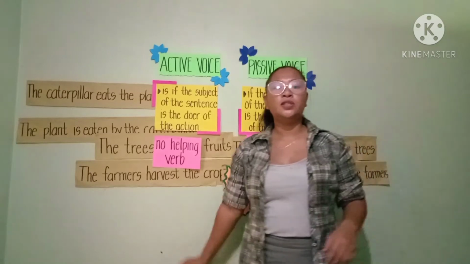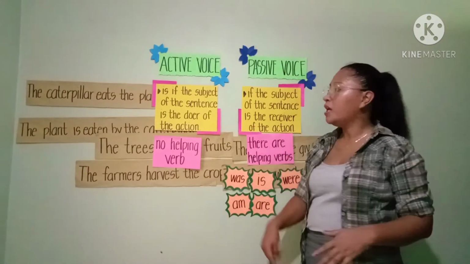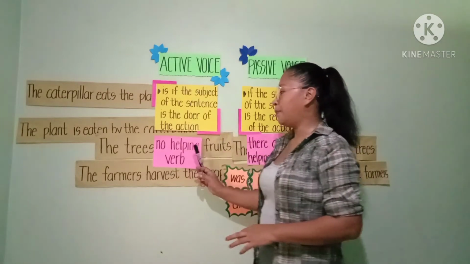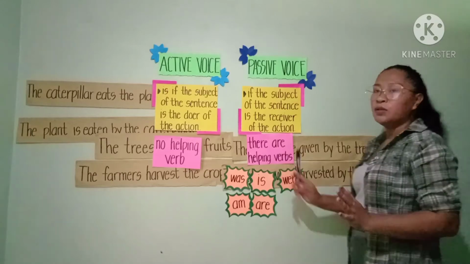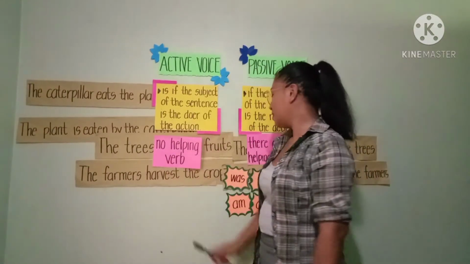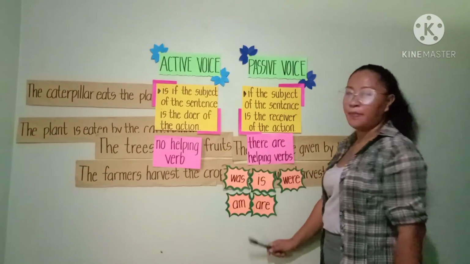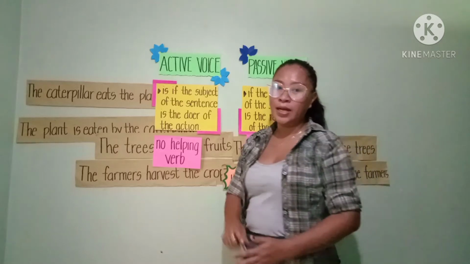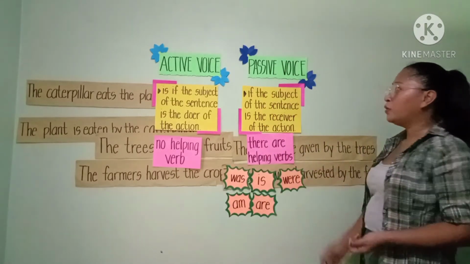Another difference that you will notice between active voice and passive voice is that in active voice, there are no helping verbs, while in passive voice, there are helping verbs. What are the helping verbs? Those are was, is, were, am, and are. Again, this is the clue when you are going to notice.